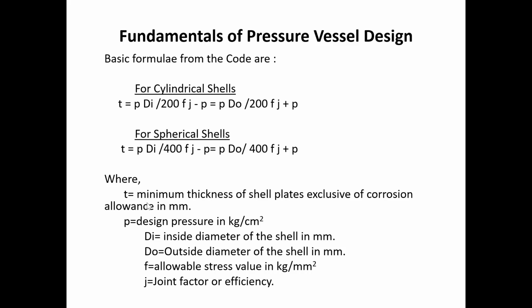So T is the minimum thickness of shell plates and P is the design pressure in kg per centimeter square. Di is the inside diameter of the shell in mm. DO is the outside diameter of the shell in mm. F is the allowable stress value in kg per mm square, and J is the joint factor or the efficiency. So this is the fundamental or basic formula for pressure vessel design.